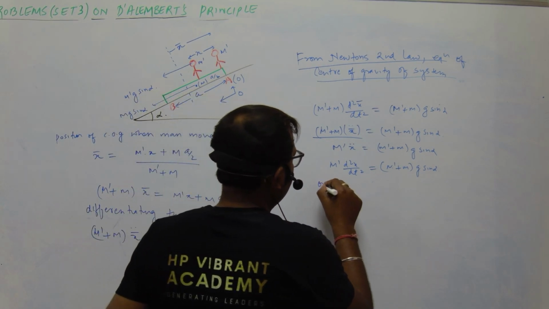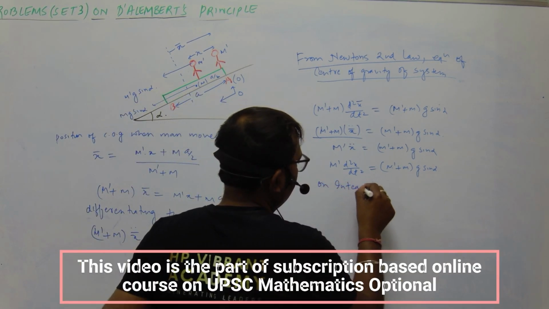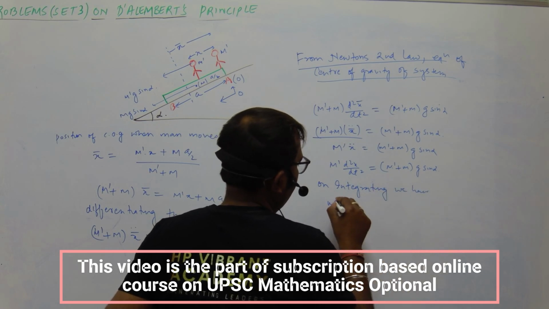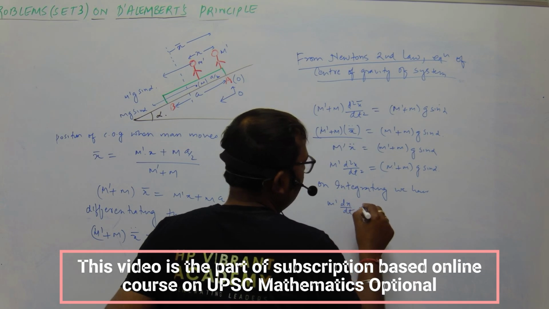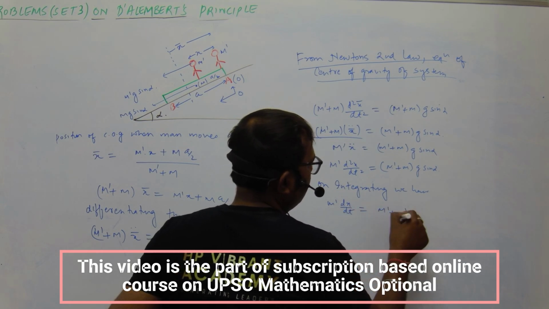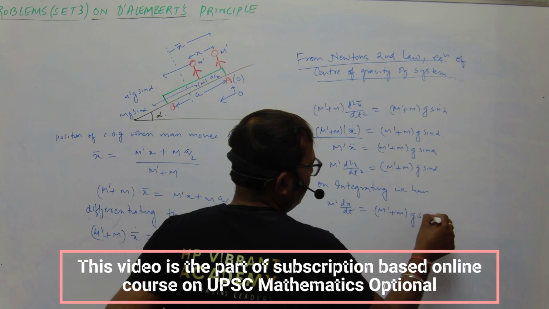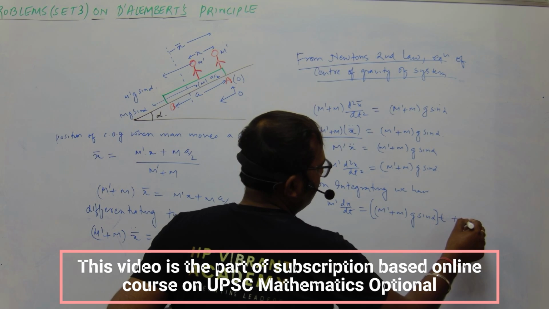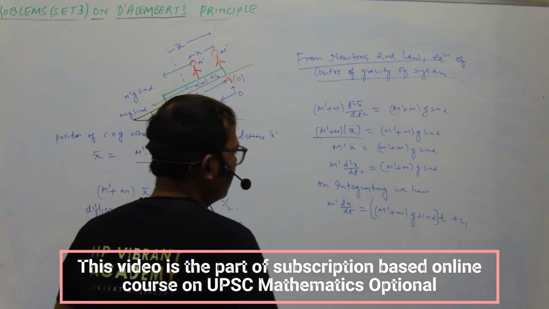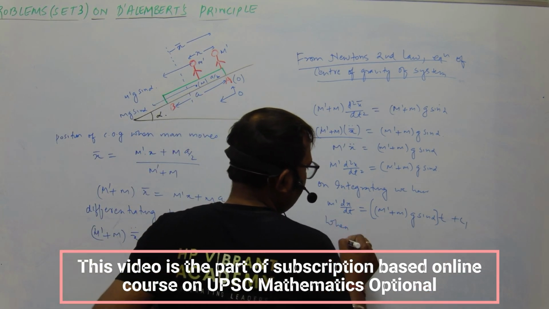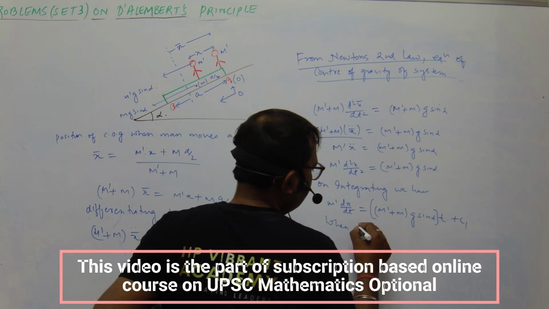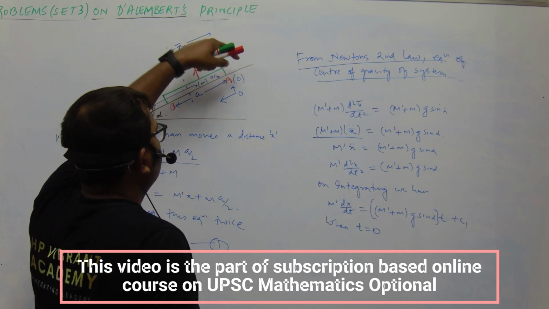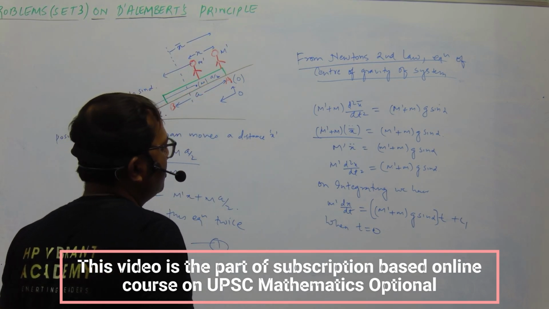So on integrating, we have M' dx/dt is equal to (M' + M) g sin α into t plus c1, the constant of integration. Okay, so when t is equal to 0, the man is at position A. At that point the initial velocity is 0.